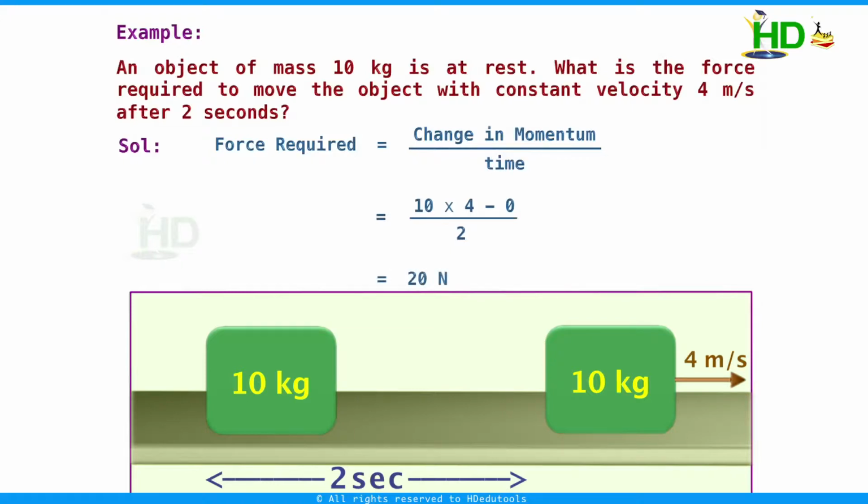If the 20 Newton force is applied for 2 seconds, the body gets a velocity of 4 meters per second. After getting the velocity of 4 meters per second, the force should be removed. After this, no force is required to move the body with constant velocity 4 meters per second. If still the force is applied after 2 seconds, then what happens? As its velocity will increase, it cannot move with constant velocity.